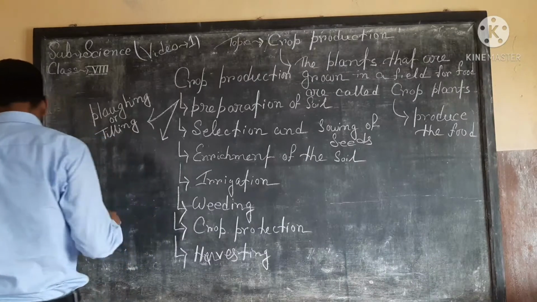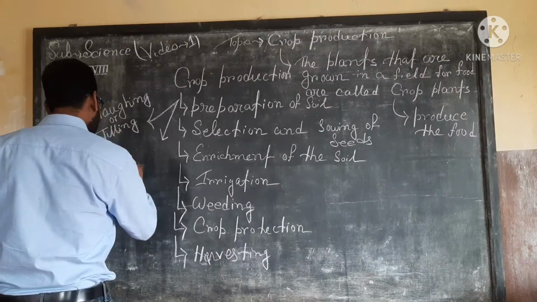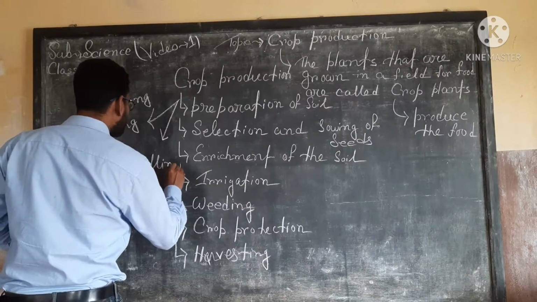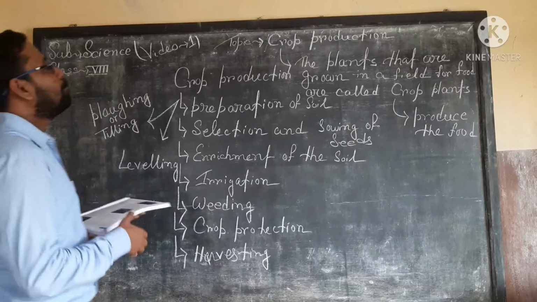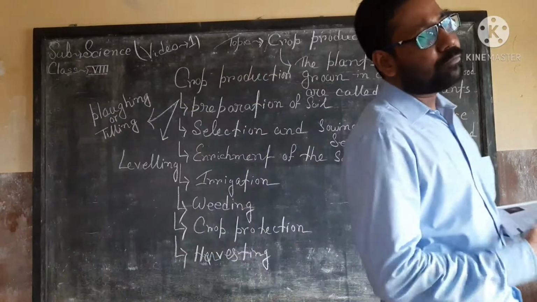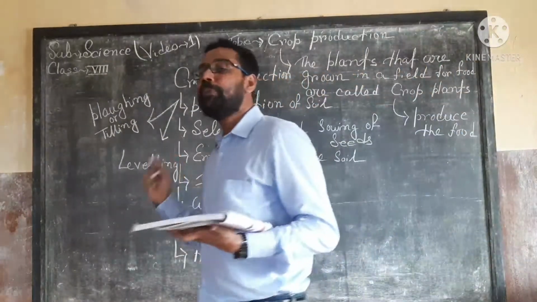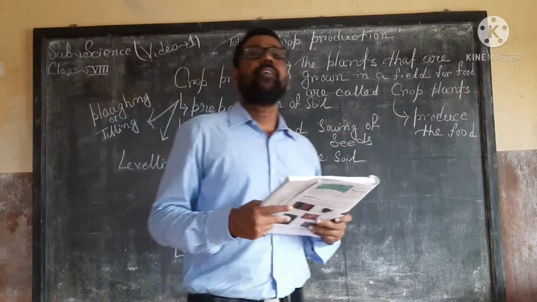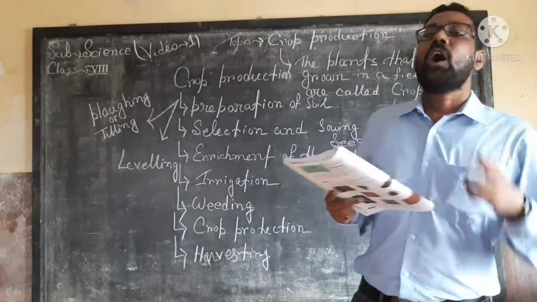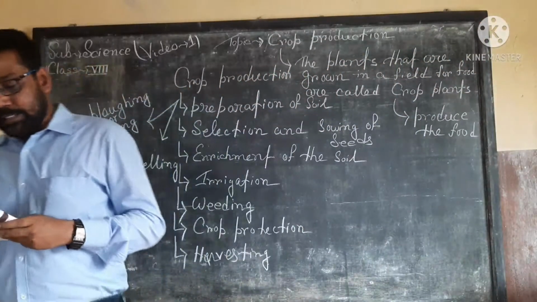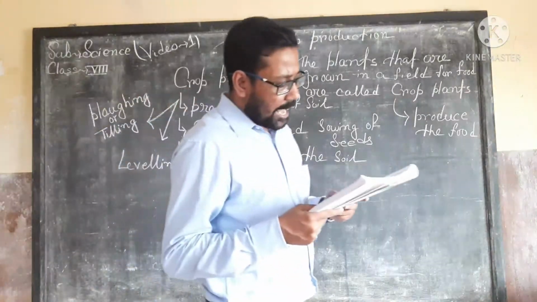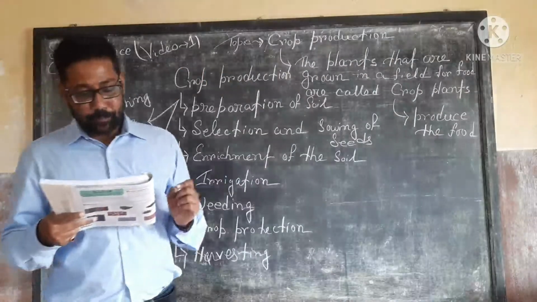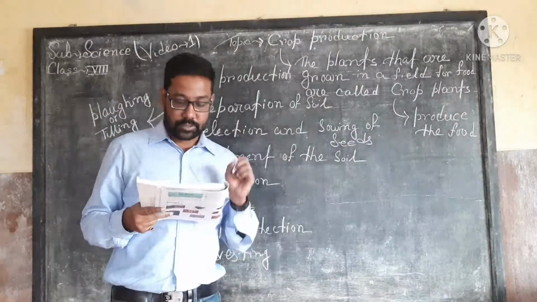And the next one is leveling. So what is plowing or tilling? There are various ways of plowing a field, such as plowing by oxen or by tractor. Remember this point.